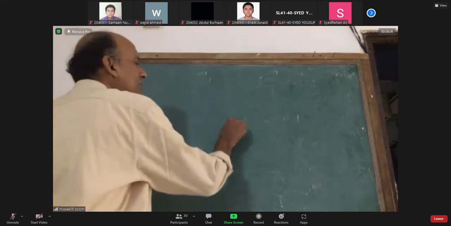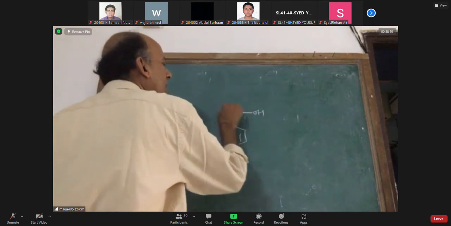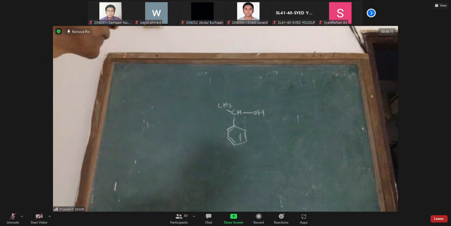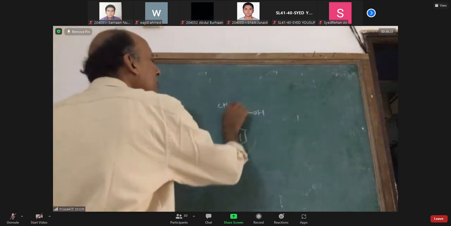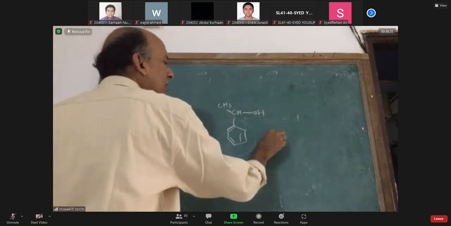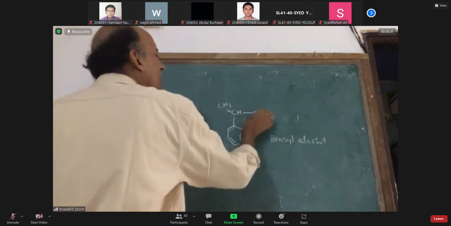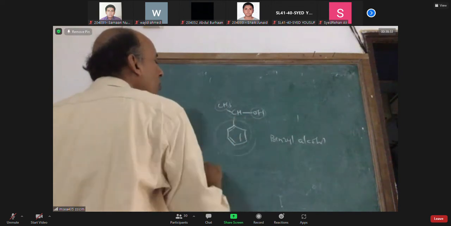Sir, if I write a structure like this, what type of alcohol is it? Tertiary alcohol. First of all, whenever the benzene ring is linked to a CH-OH, it is a benzyl alcohol. In this benzyl alcohol, the carbon with the OH group is linked to 2 carbon chains.